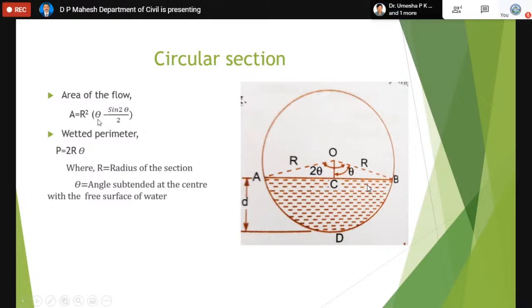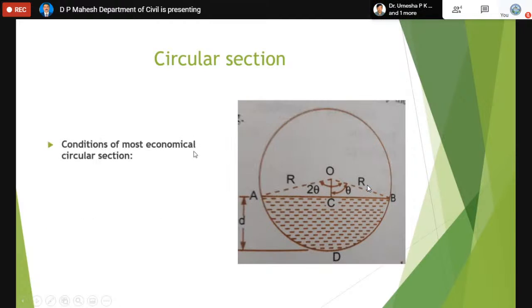In the formula theta minus sine 2 theta, the value of theta should be converted into radian and then substituted here. In sine 2 theta, the value of theta is in degrees. Here we are substituting the value of theta both in radian and degrees. In the place of theta, it should be radian. In the place of 2 theta, it should be degree. For converting to radian, multiply by pi by 180 degree.